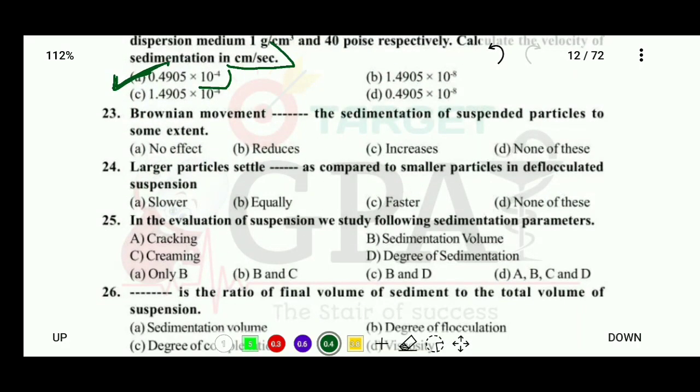Okay, question number 23. Brownian movement blank the sedimentation of suspended particles to some extent. Here options are not affect, reduces, increases, or none of these. So the correct answer is that Brownian movement reduces the sedimentation of suspended particles to some extent.